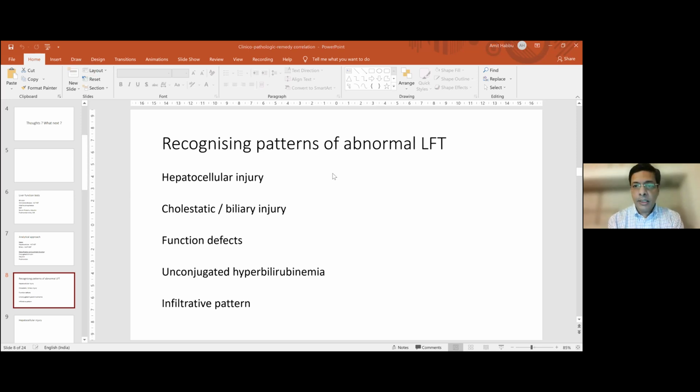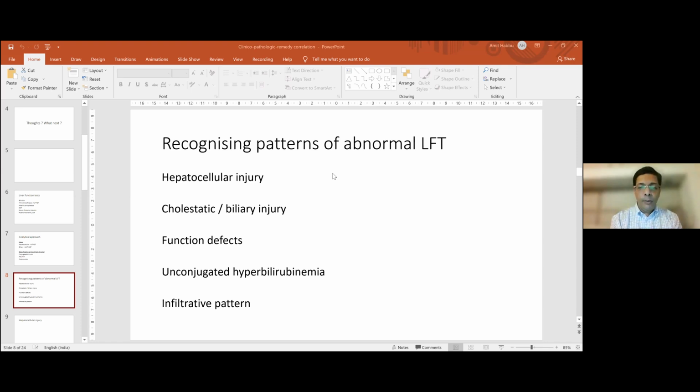But for persistently abnormal LFTs, try to recognize most of them will fit in one of these 5 patterns. Look at whether the pattern is of a hepatocellular injury, or a cholestatic pattern, basically reflecting biliary injury. More importantly, look at whether there is evidence for defective function. Defective function results in long-term adverse outcomes much more than any other pattern that we're talking about